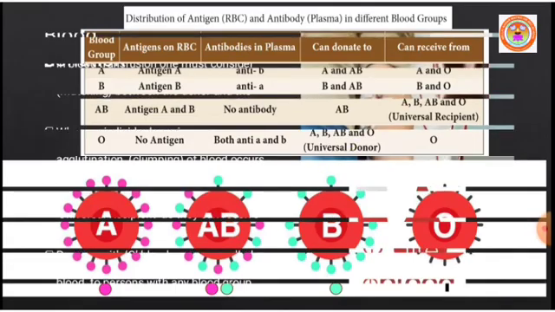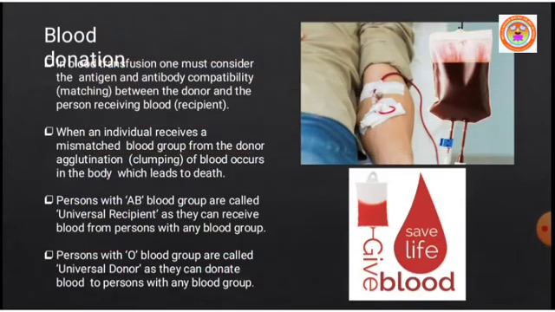With this respect, we will continue with blood donation. In blood transfusion, one must consider the antigen and antibody compatibility, or matching of antigen and antibody, between the donor and the person who is receiving the blood. The person who is donating blood is called the donor. The person who is receiving the blood is called the recipient.